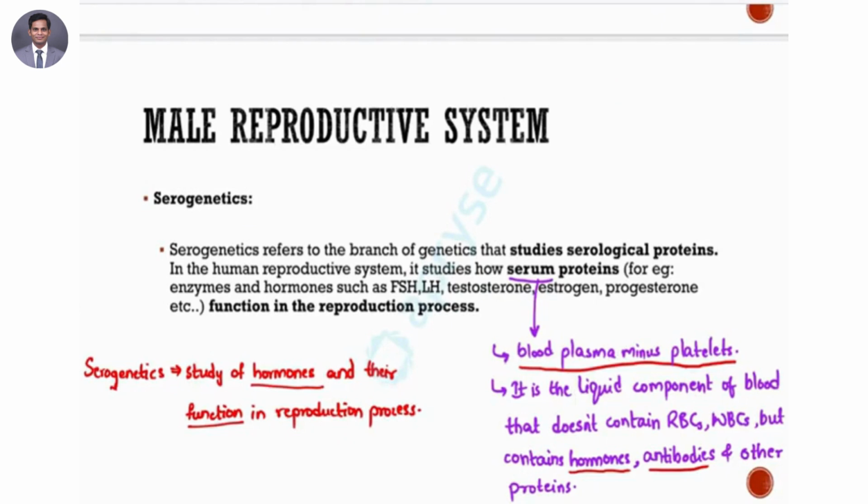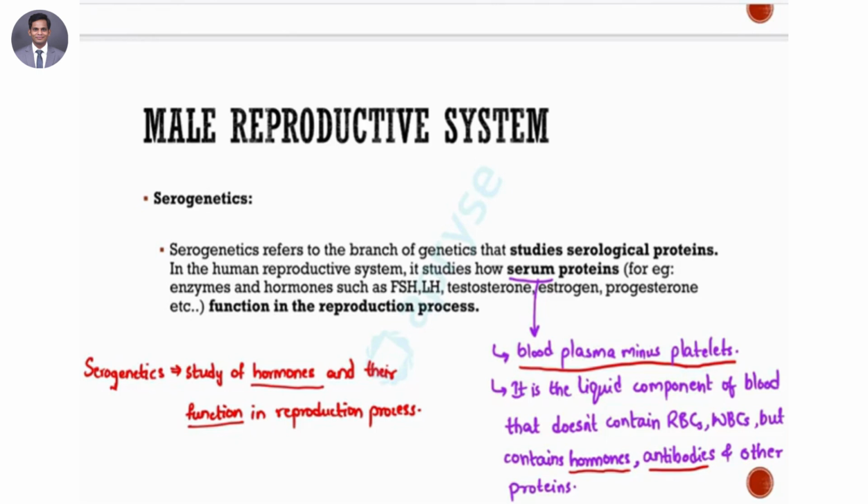Serogenetics refers to the branch of genetics that studies serological proteins, meaning the serum proteins. Serum essentially means blood plasma minus the platelets. It is the blood plasma where certain kinds of antibodies and proteins and hormones remain.